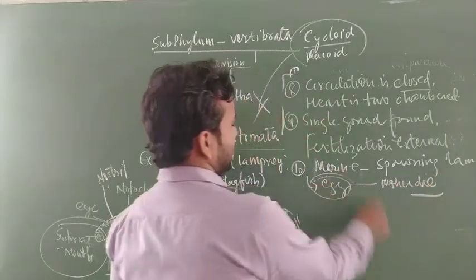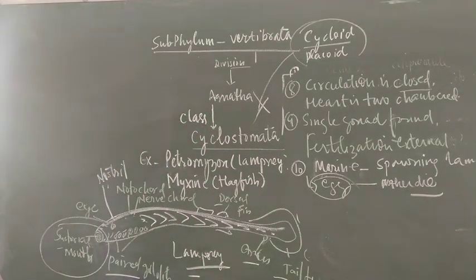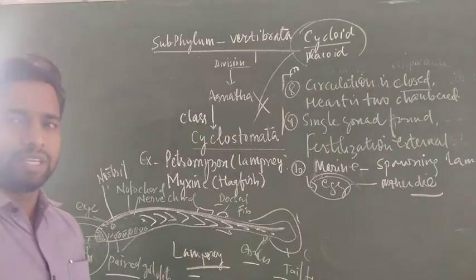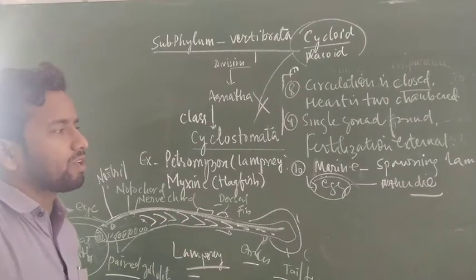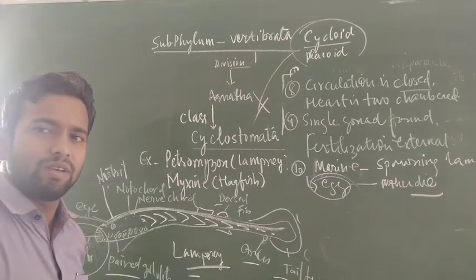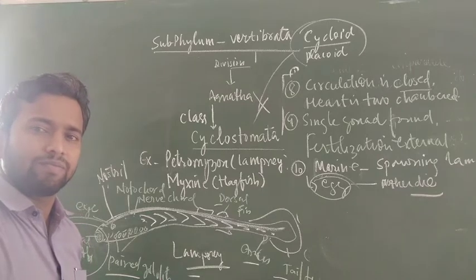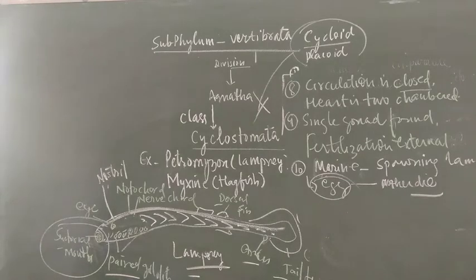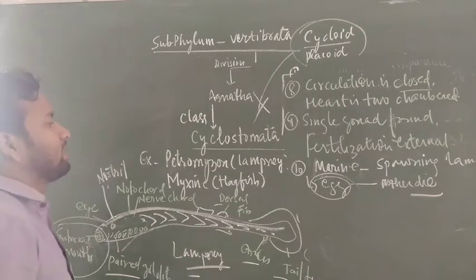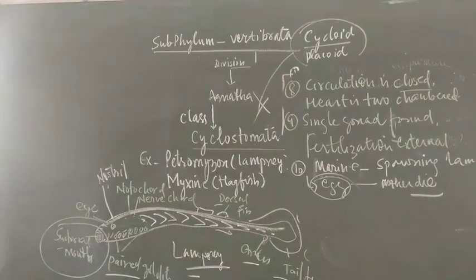Further, these eggs differentiate, form larvae, and then develop into adults, and they again move into the marine habitat. At the time of reproduction, they move toward freshwater bodies, especially those locations where the rivers meet the sea water. After laying eggs, after a few days they die. It is another important feature.